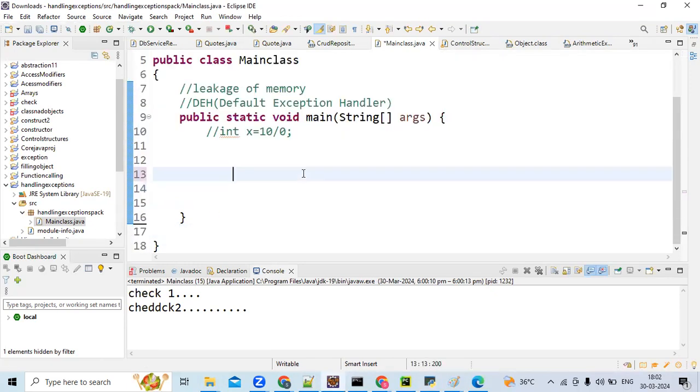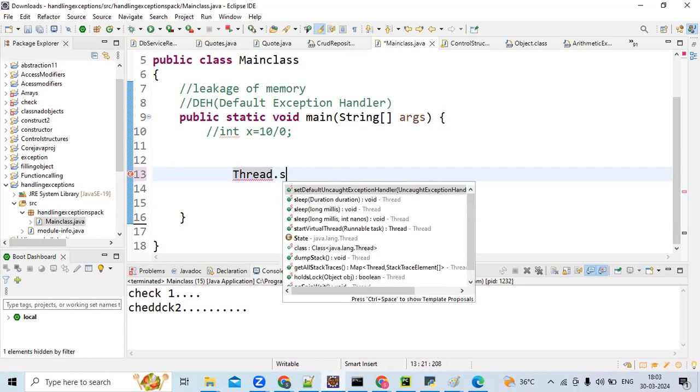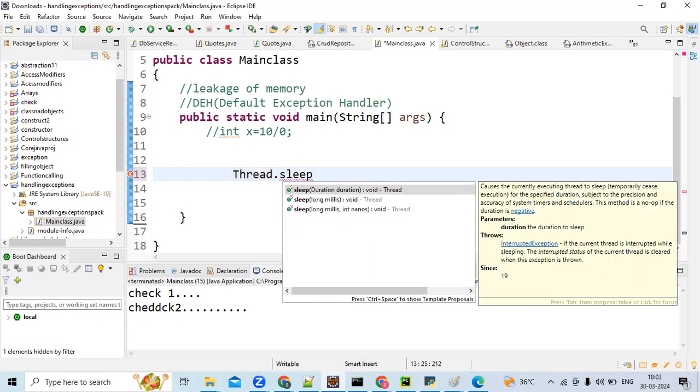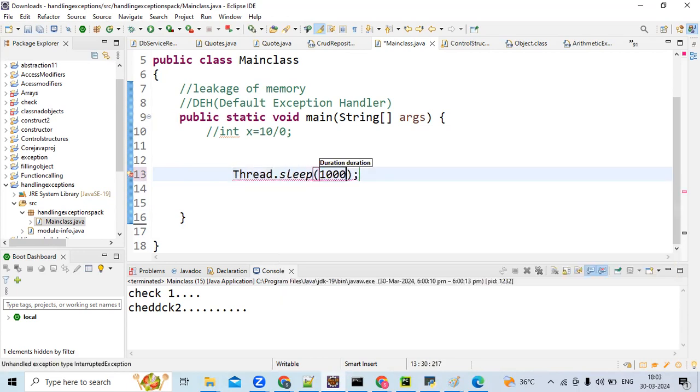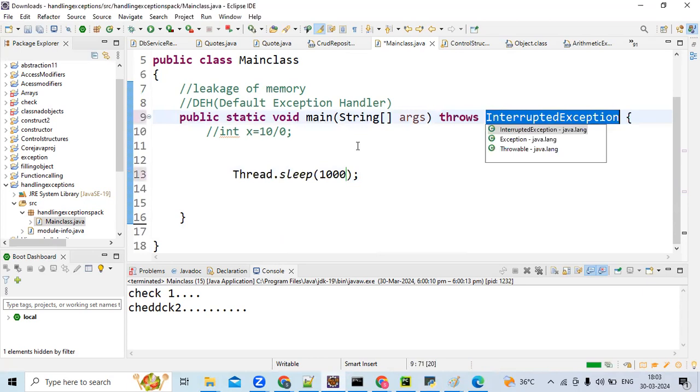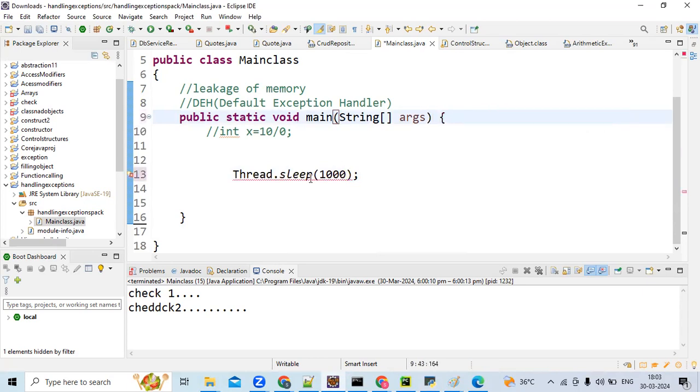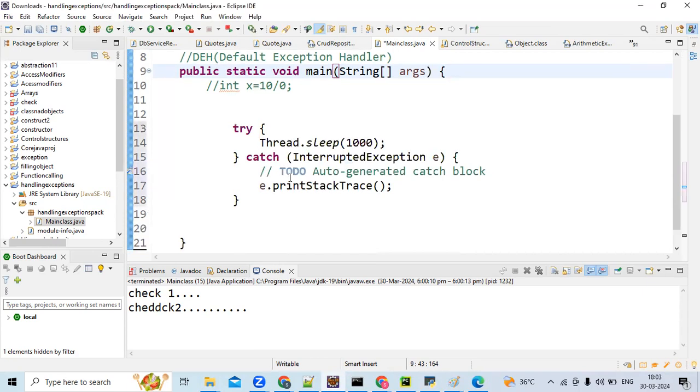One more thing before going to that. If there is only a single method like main, you can either handle it or bypass it. There are no more cases. Either you throw, that is bypass, or you handle it with try catch, if you have a single method. Okay, now we'll see how to create a custom checked exception.